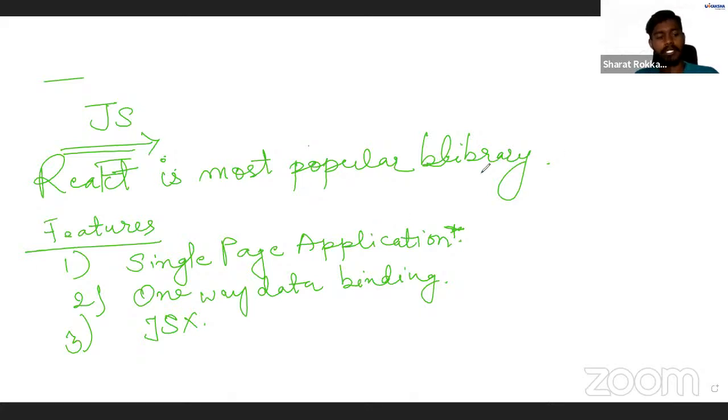All the other websites that you see on your computer system and laptops, if that page reloads after every click, let us suppose you have clicked on any link and you are trying to move to a different page and your whole web page is getting loaded, that website is called a multi-page application.